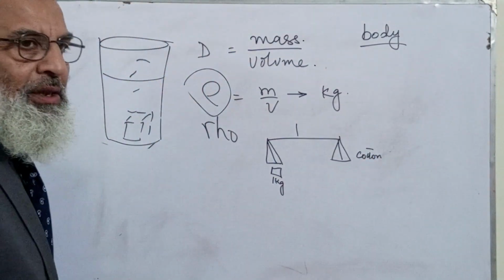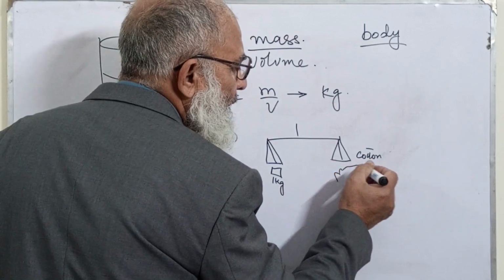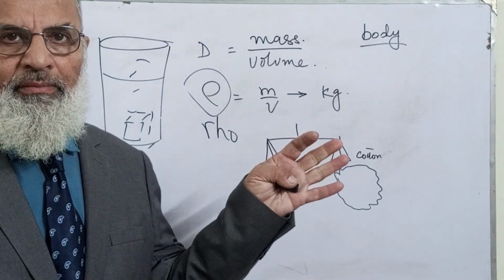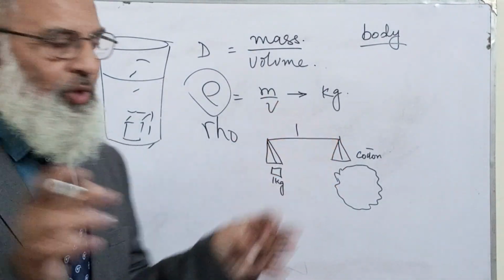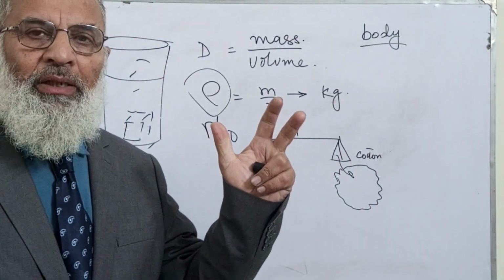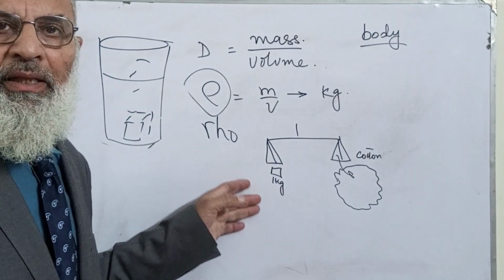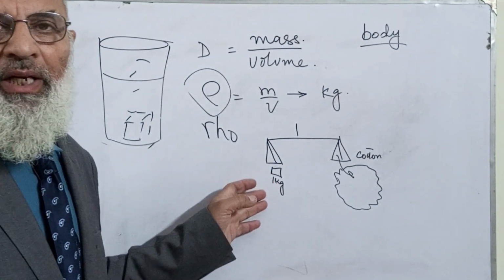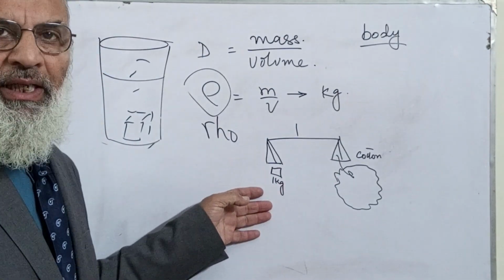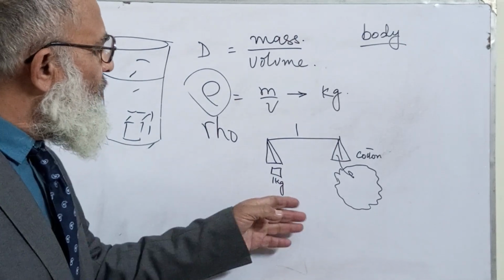If I put 1 kg cotton over here, then what will happen? The cotton will be very big, about this much in this pan, whereas in this pan is the weight. Now this is a comparison of weights. I have to buy 1 kg cotton.